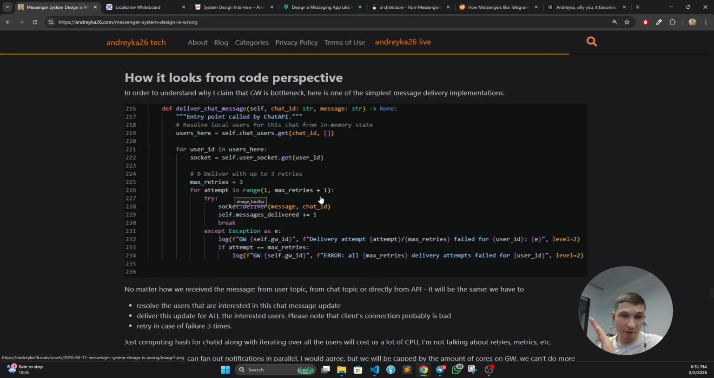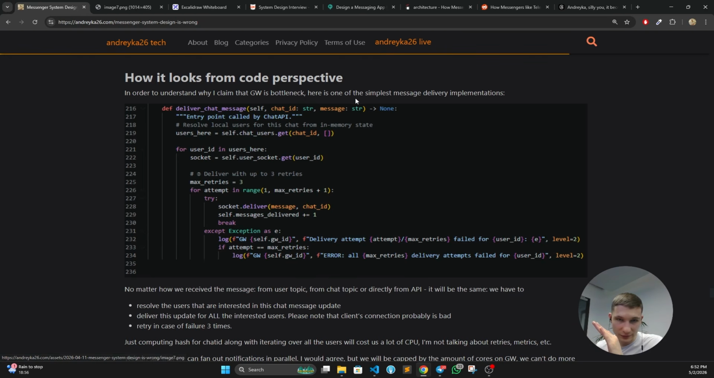So you need to have retries here. You might need some exponential backoff, or at least just blind delays and a bunch of retries, right? And this is all CPU. This is all CPU, guys. And this is for each user. Yes, you can parallelize it, right? But still, it will be burning a lot of CPU, and it does not get better anyhow with scaling.